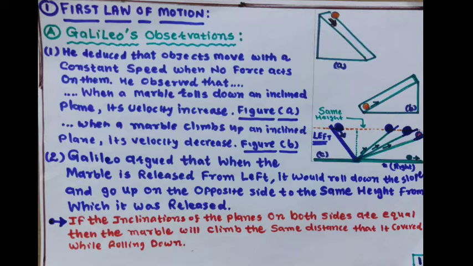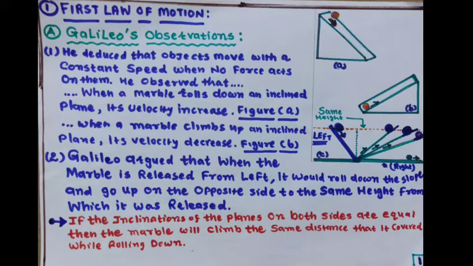Galileo argued that when the marble is released from the left side, it would roll down the slope and go up on the opposite side to the same height from which it was released. You can see in the third figure, when the marble rolls down from the left side and then climbs up the right side, it will reach the same height.